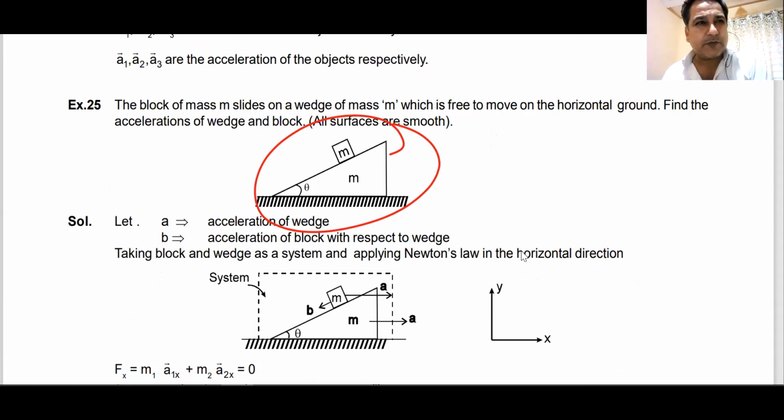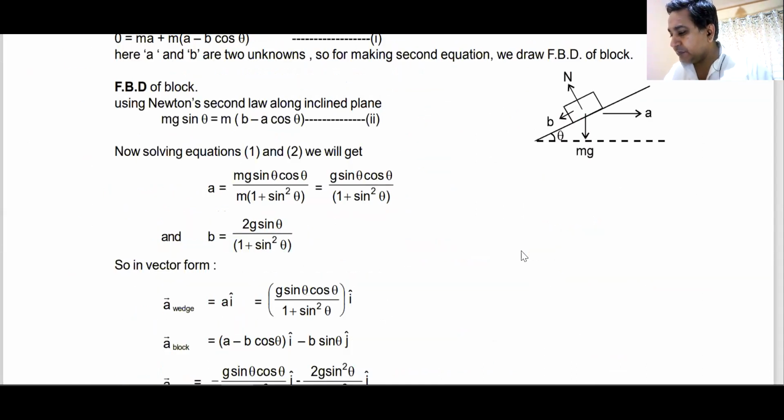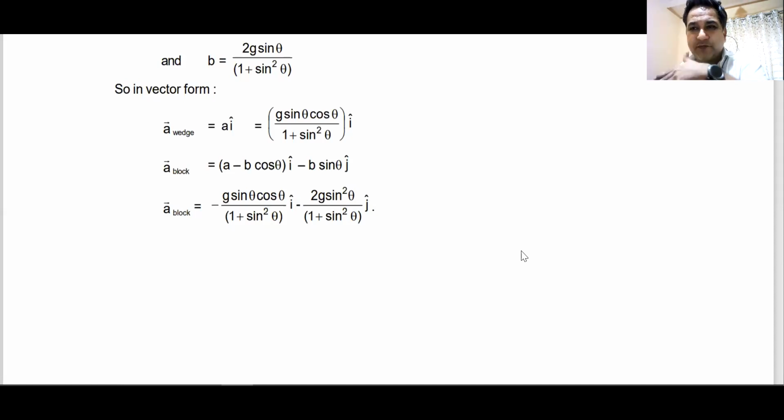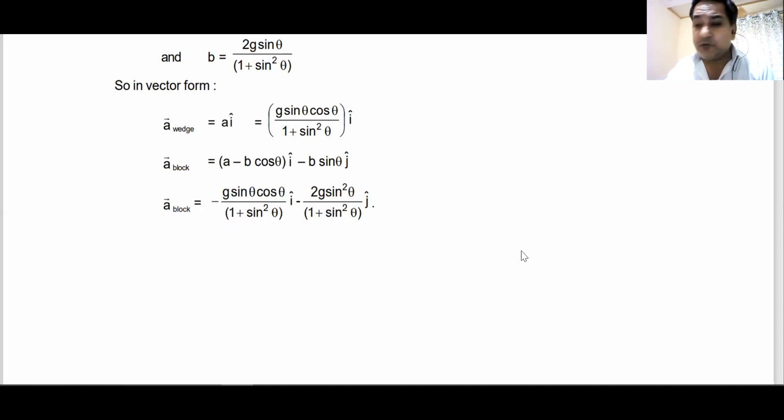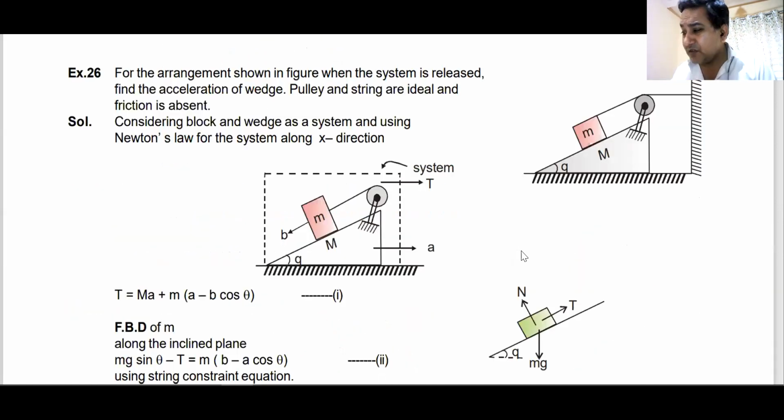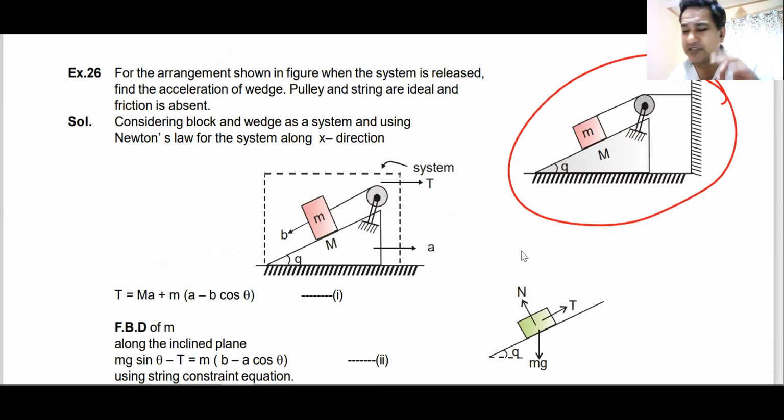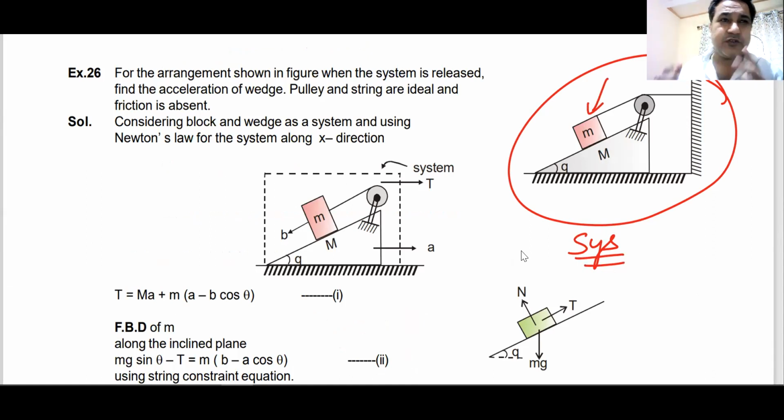I'm not sure if you would be able to understand it at this point in time. So probably I leave these questions for some other day, because as you can see, it will take a lot of time for you to solve it. Probably we don't have that much time with us. All these questions can be done in a very nice way, if you understand the concept of a system and how blocks are moving and how blocks are attached to each other and how they are constrained to move together.